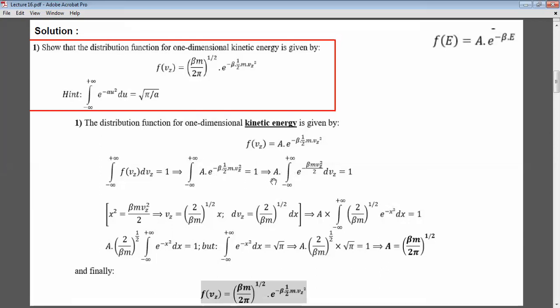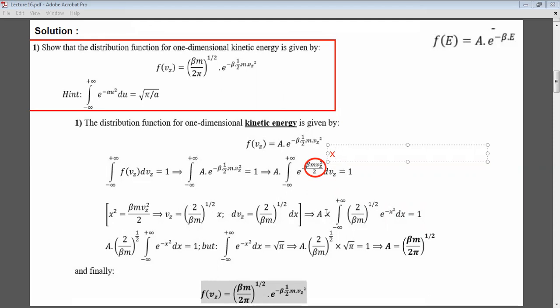The a is just a constant, so it goes outside of the integral of this thing, which is equal to 1. Now let's take beta m vz squared over 2 to be equal to x. Okay, this will facilitate my life. So if I take this to be equal to x, then vz will be the square root of 2 over beta m times x. And dvz will be the square root of 2 over beta m dx.